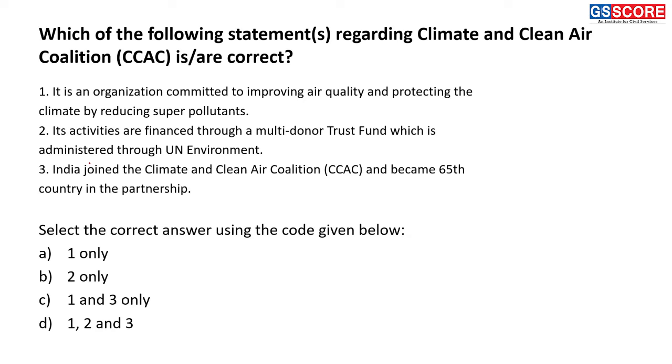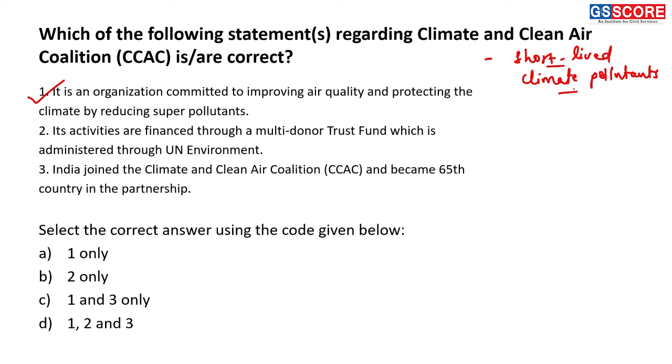So first statement is, it is an organization committed to improving air quality and protecting the climate by reducing super pollutants, right? So this statement is a correct statement, because CCAC is a voluntary partnership of governments, international organizations, etc., and it works for the reduction in the concentration of short-lived climate pollutants, right?